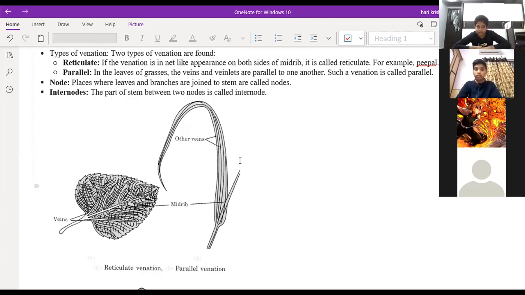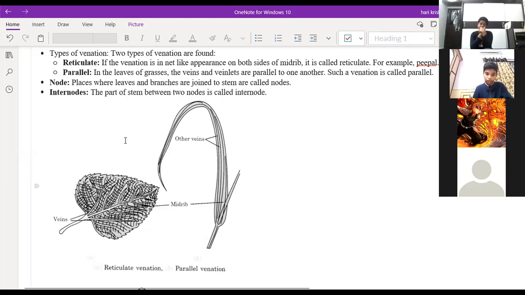Okay, so venation means what? The arrangement of veins on the surface of the leaves. You can see some lines there, right? The arrangement of these lines, the veins on the surface of the leaf, is called venation. Suppose you have the midrib like this. This is the main vein, and along the main vein the lateral veins will be there like this.